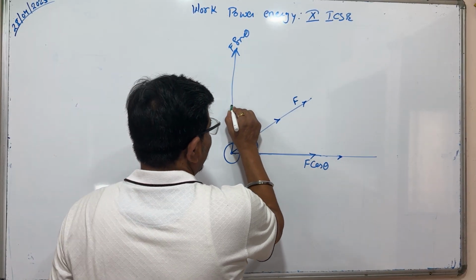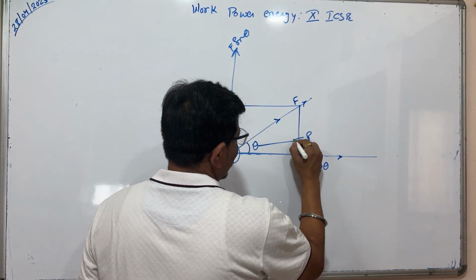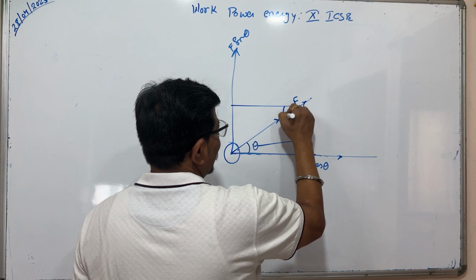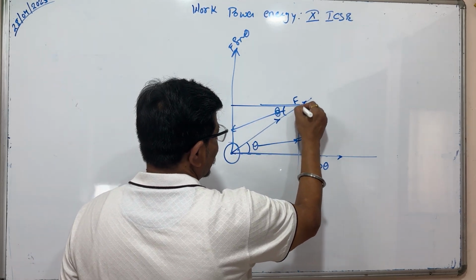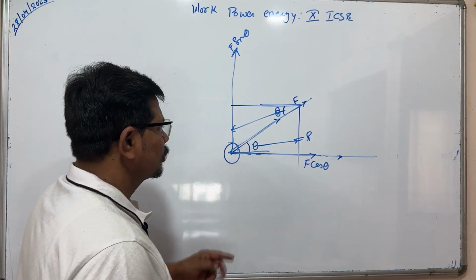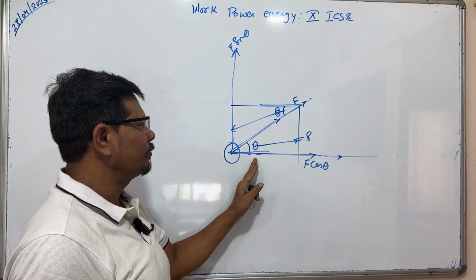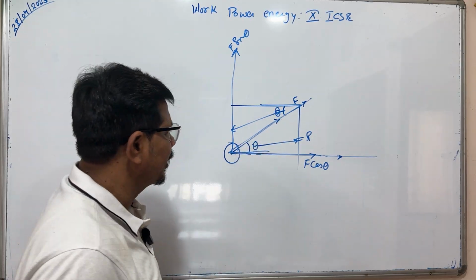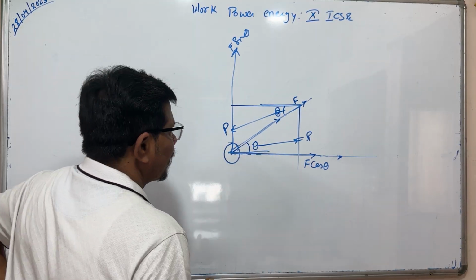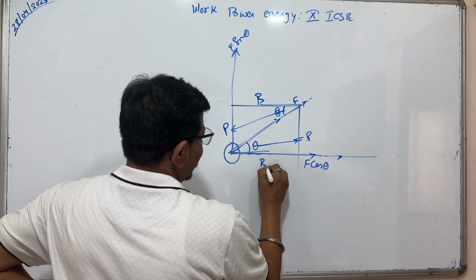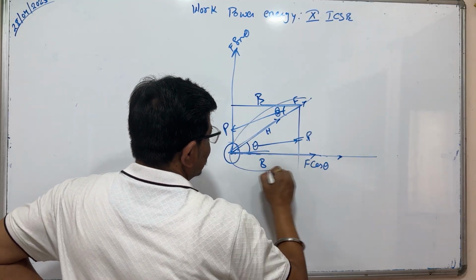See, draw the perpendicular. If this angle is theta, the corresponding angle here will also be theta, because it is an alternate angle. If it is 20 degrees, it will be 20 degrees; if 50 degrees, it will be 50 degrees. Now, for theta, we have the perpendicular, the base, and the hypotenuse. So we will consider this first.